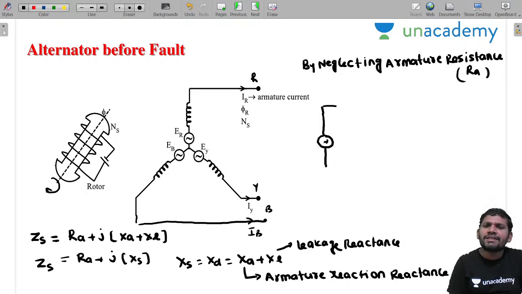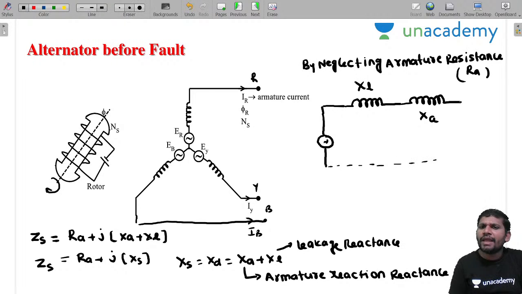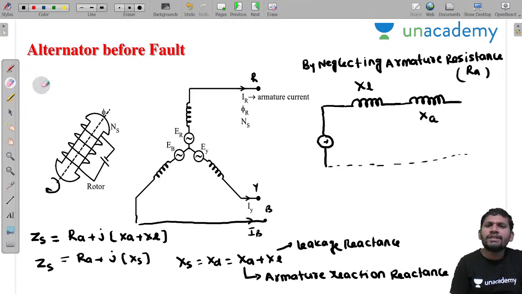I am drawing the equivalent circuit of the alternator by neglecting the armature resistance. Let this be the XL. This XL is the leakage reactance and XA is the armature reactance. That means before the fault condition, it consists of how many reactances? Two reactances. Students, please concentrate. One is armature reactance and the other is leakage reactance.